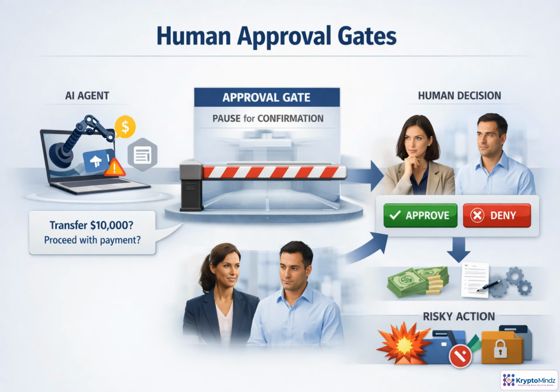For sensitive actions, the safest agent is not the fastest one. It is the one that pauses. Before moving money, changing permissions, signing contracts, or deleting data, the agent should explain the proposed action in plain language: what it wants to do, why, and what should happen next. The human decision must be explicit and recorded. Only after approval should the tool run, with a clear log of exactly what was approved.